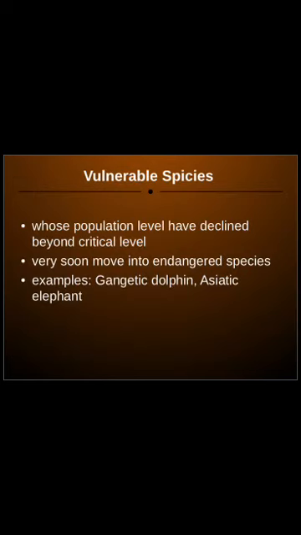The next one is vulnerable species. These species' population is declining, going down very rapidly. If we are not going to take care of these species, very soon they will move to the endangered species. As their population is going down very rapidly, if we are not conserving them, they are going to be in the endangered category very soon. Examples are the Gangetic dolphin and the Asiatic elephant.